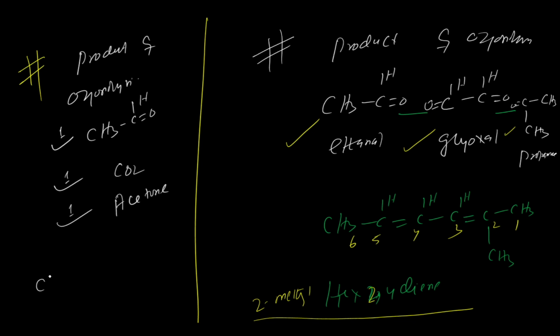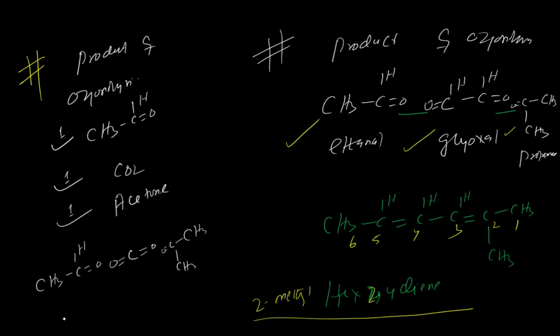So put the CH3 C double bond. What I told you, put the C double bond O face to face. CO2 you can write just like this, C double bond O double bond. Simple one. And acetone this side. Acetone this side again: CH3 C double bond O, and this is a CH3. And what you have to do?